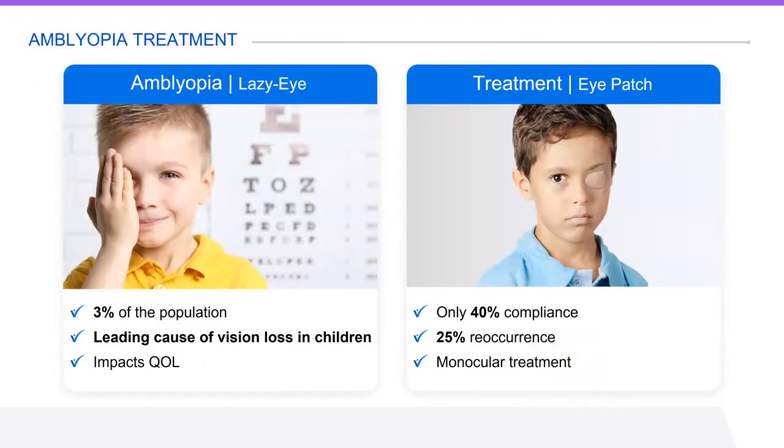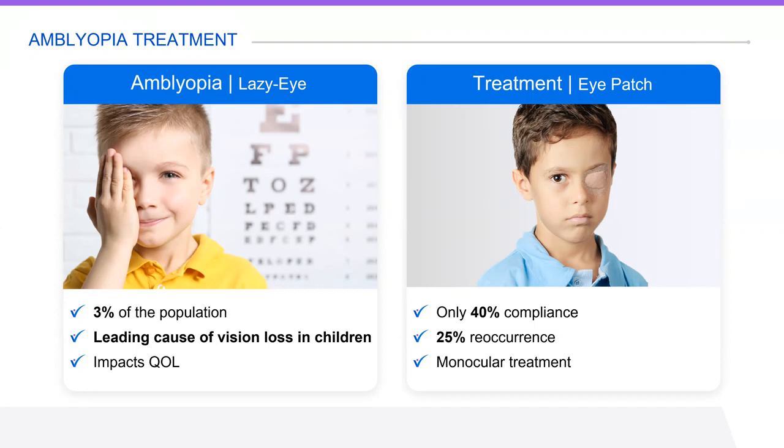As you heard today, lazy eye affects about 3% of the population, and this is the leading cause of vision loss in children. And if left untreated, lazy eye would affect almost all aspects of quality of life, such as coordination, reading skills, and even road safety. Now, the gold standard for treating amblyopia, which has been the same for maybe the last 200 years, is patching. The doctor would prescribe a patch to be placed over the strong eye in order to force the brain to work with the weak eye.